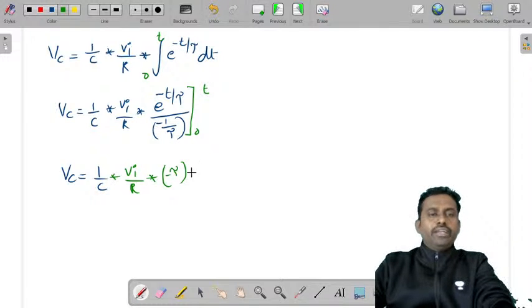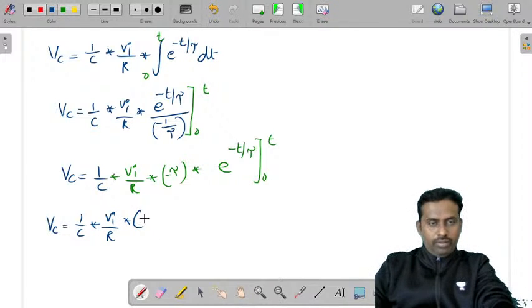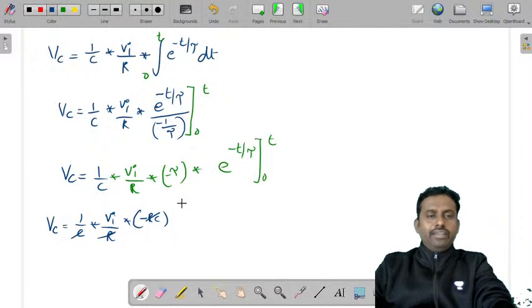So Vc is equal to 1 by C into Vi by R into minus tau, which is minus RC, so R and C will get cancelled. And if you apply the limits, e power minus t by tau minus e power 0, which is 1.